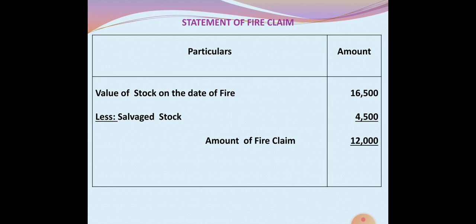How to prepare this? Value of stock on the date of fire is 16,500. From this we have to deduct salvage stock, that is stock left out after fire, that is 4,500. Then the balance is 12,000. This is the amount of fire claim to be taken from the insurance company by the businessman. This is the way to ascertain the fire insurance claim.